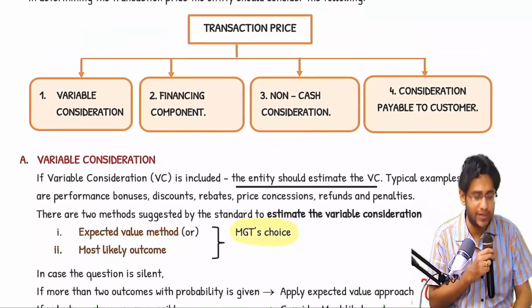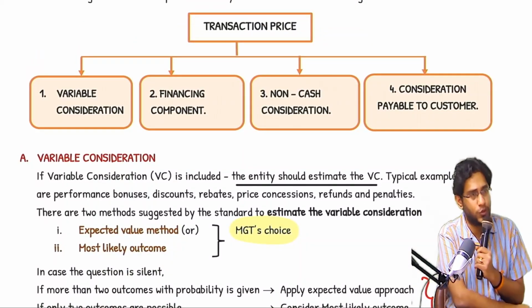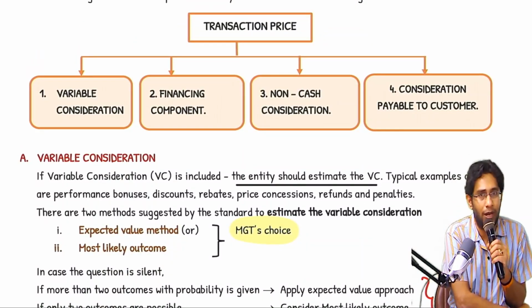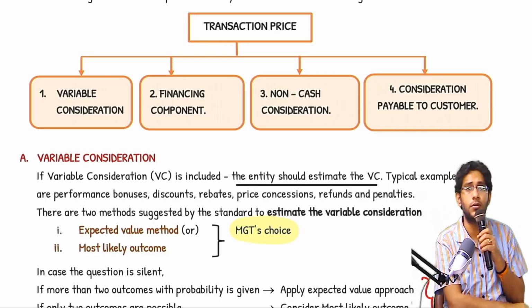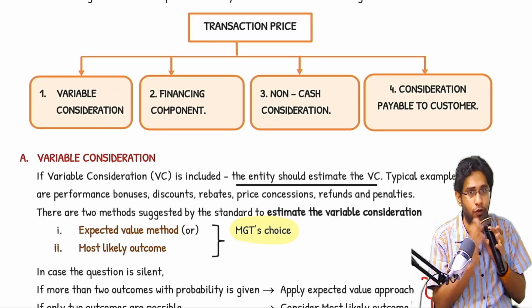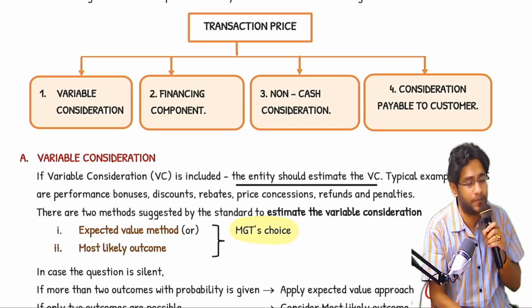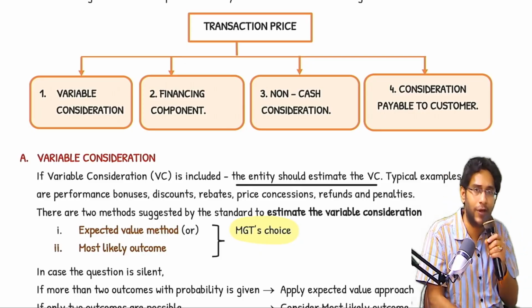Next. In this transaction price step, a total of 4 issues are there. One is variable consideration. The other one is the financing component, non-cash consideration, and consideration paid to the customer. Total 4 issues are there. Let's come to the first one. First one is variable consideration.